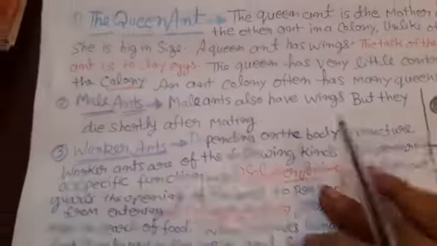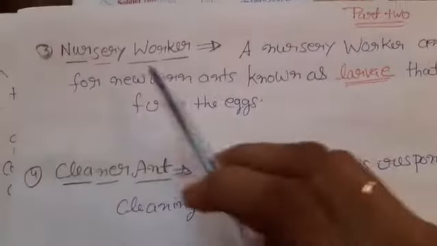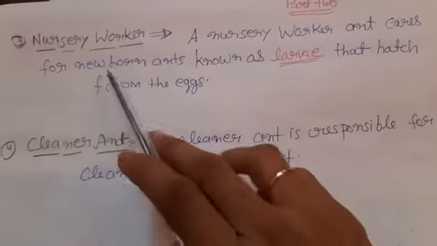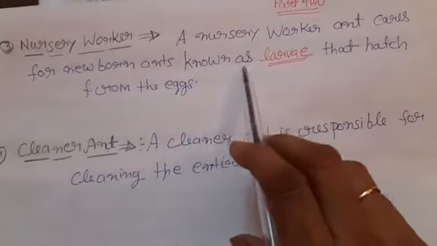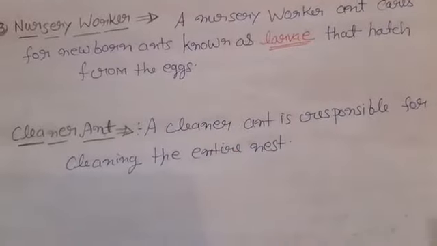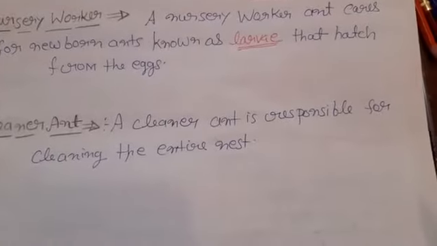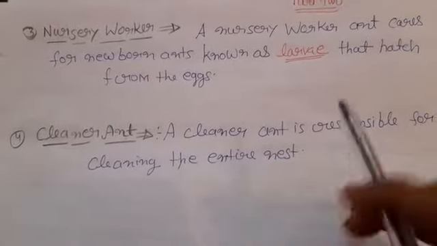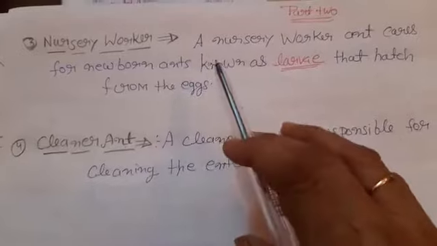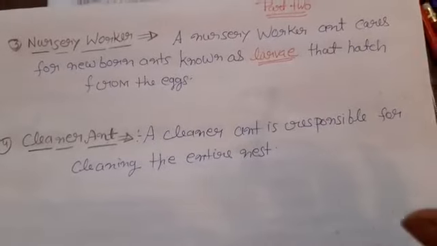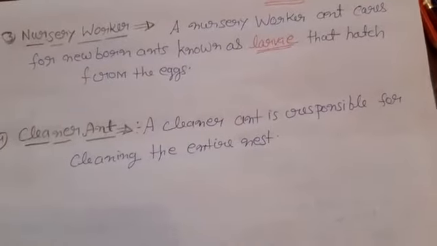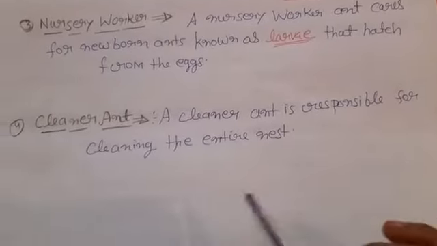Next, the third point, nursery worker. A nursery worker ant cares for newborn ants known as larvae that hatch from eggs. We can say an ant's child is known as larvae, small little ants. The nursery worker ants care for the newborn ants, known as larvae, which hatch from the eggs.